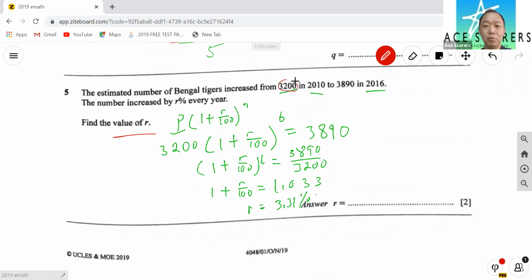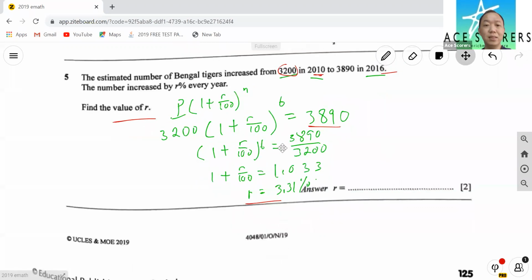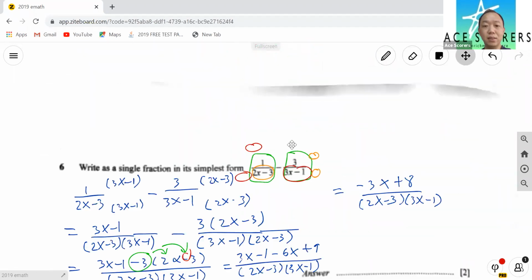This is the principal and the number of years being compounded, which in this case is 6 because of the year 2010 to 2016, yeah? So it's 6. Multiply them all together, you get 3890. It's a reverse algebra, trying to find the r in this case.